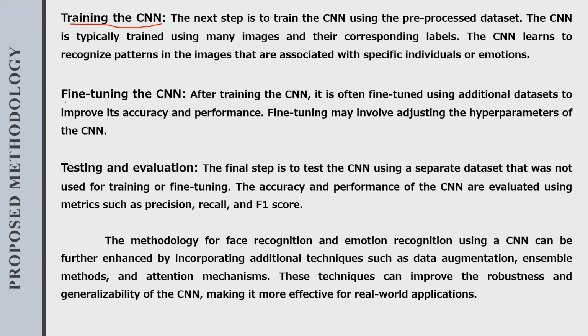The next step is fine-tuning the CNN. After training the CNN, it is often fine-tuned using additional datasets to improve its accuracy and performance. Fine-tuning may involve adjusting the hyperparameters of the CNN. The last step is testing and evaluation. The final step is to test the CNN using a separate dataset that was not used for training and fine-tuning. The accuracy and performance of the CNN are evaluated using metrics such as precision, recall, and F1 score.